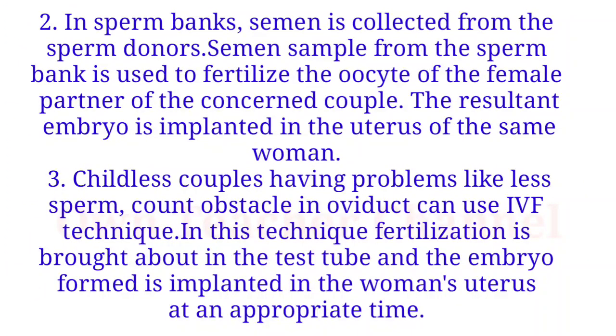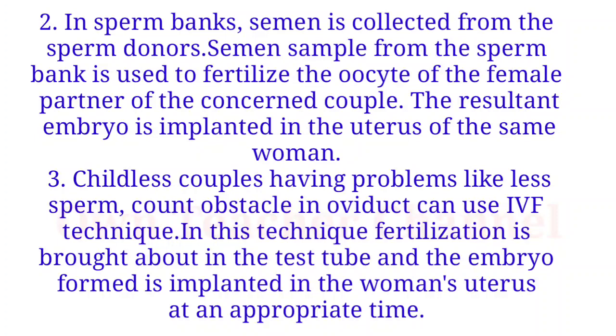In a sperm bank, semen is collected from the sperm donors. A semen sample from the sperm bank is used to fertilize the oocyte of the female partner of the concerned couple. The resultant embryo is implanted in the uterus of the same woman.